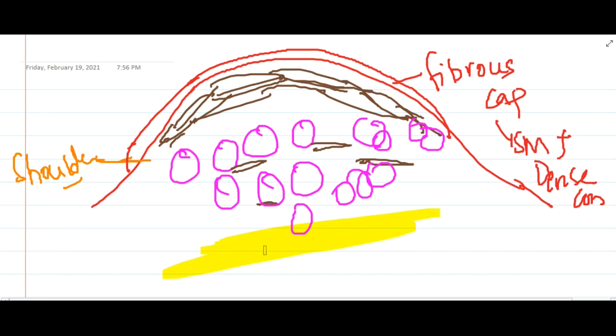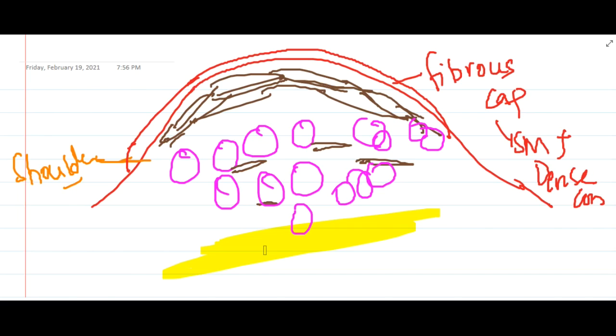In the deep layer you will see the necrotic core, which contains debris, foam cells and cholesterol contents. So these are the important things.